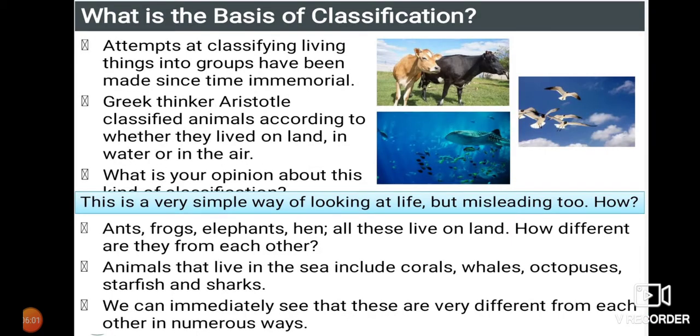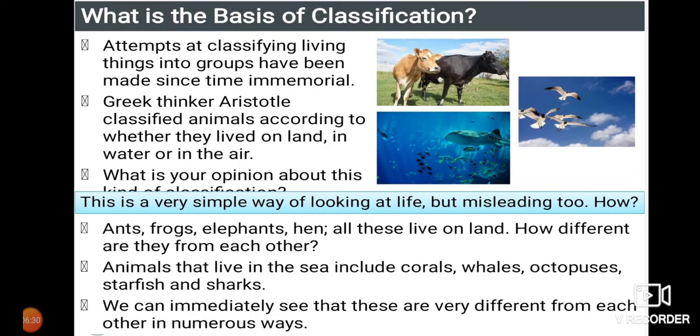What is the basis of classification then? Classification means we have to move back to our earlier classes, that is 8th standard. In classification we have seen the contribution of a number of scientists, such as Aristotle, or Charles Darwin, or Whittaker. They are the main persons responsible for the classification of organisms. Here also the same thing they have given.